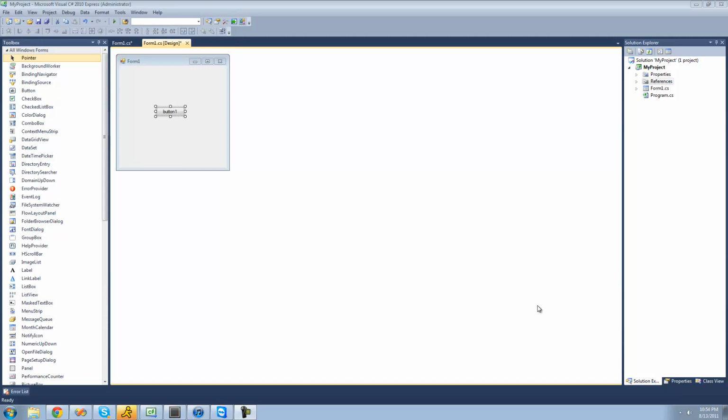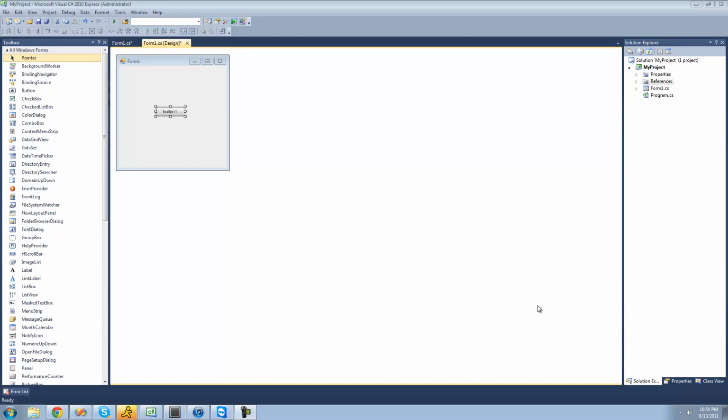And in this tutorial, I'm going to be showing you how to use the try, catch, and finally statements. So basically what the catch does, it will catch an error. So if there's an error with your code, instead of your application crashing, it's just going to catch that error so that your application doesn't crash.